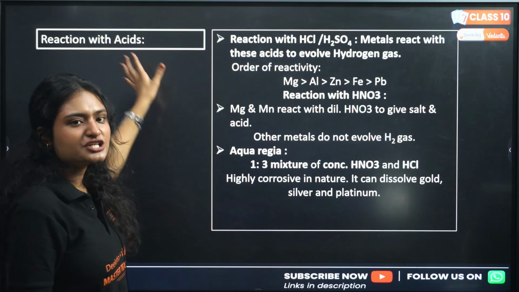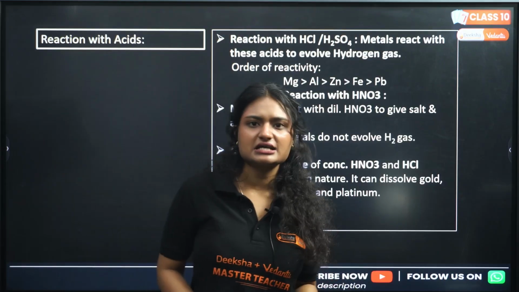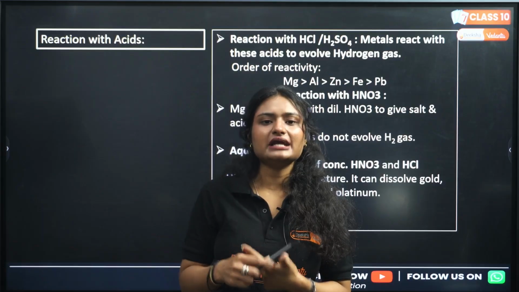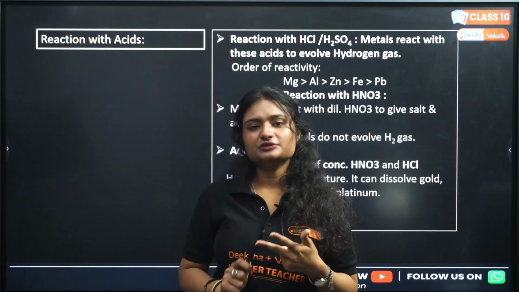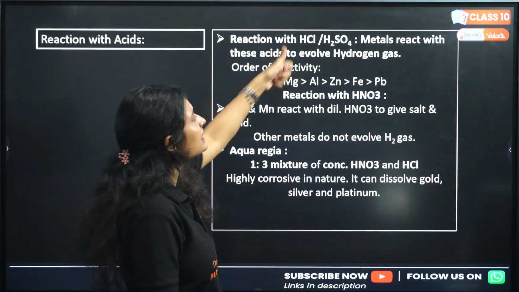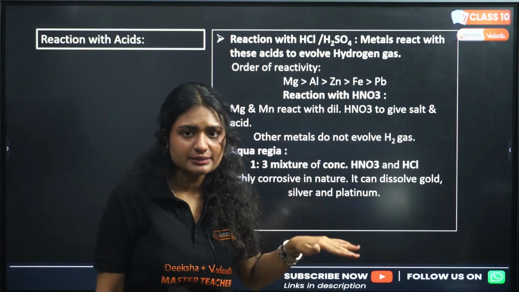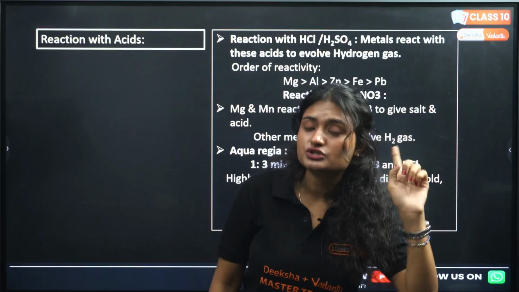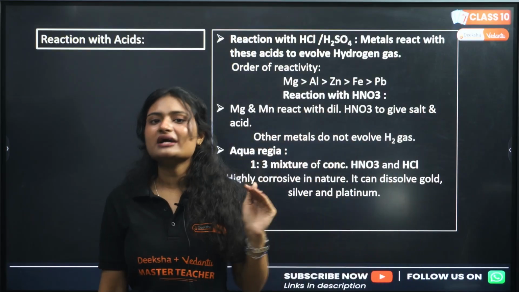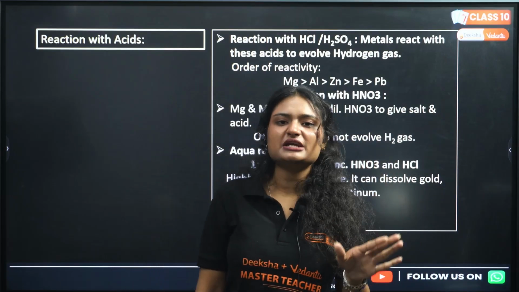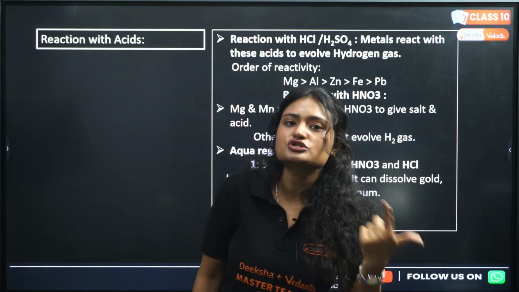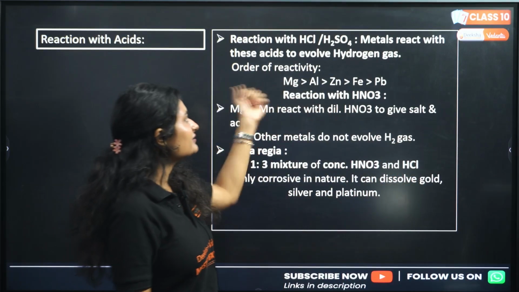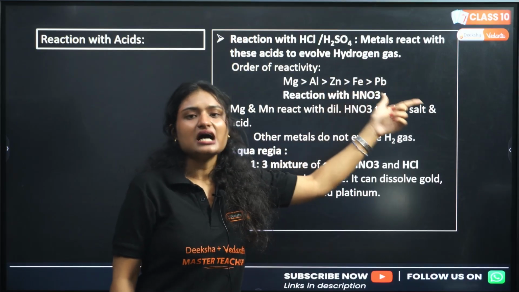Next reaction is reaction with acids. How do metals react with acids? So we have three acids that we will be majorly dealing with: hydrochloric acid, sulfuric acid, and nitric acid. With hydrochloric acid and sulfuric acid, metals react with them and they evolve hydrogen gas. If the metals are more reactive than hydrogen, remember all the metals lying above hydrogen in the reactivity series, they will displace hydrogen and we will get hydrogen gas. They all will evolve hydrogen gas. This is the order of reactivity: magnesium, aluminum, zinc, iron, lead.